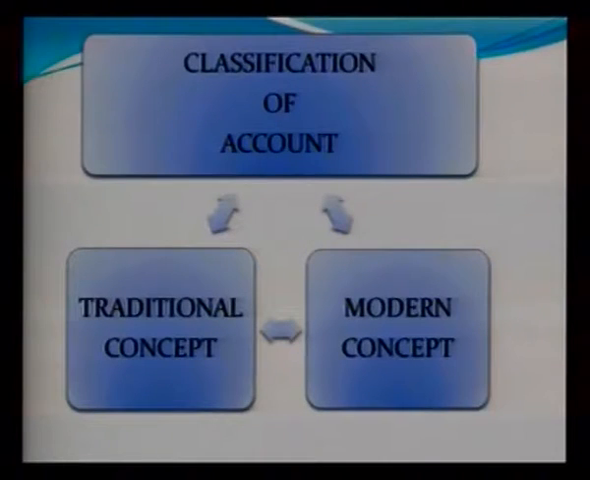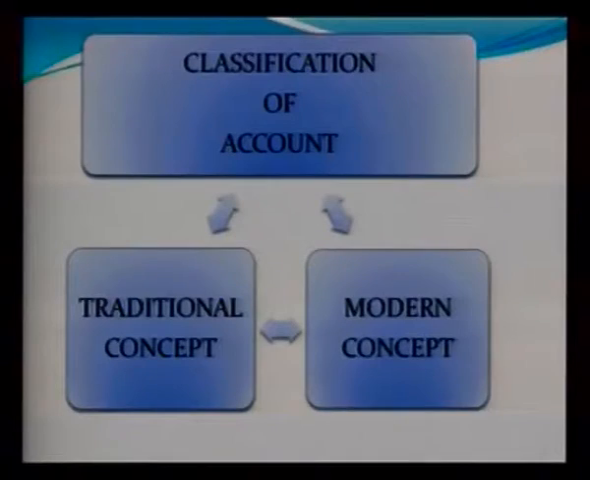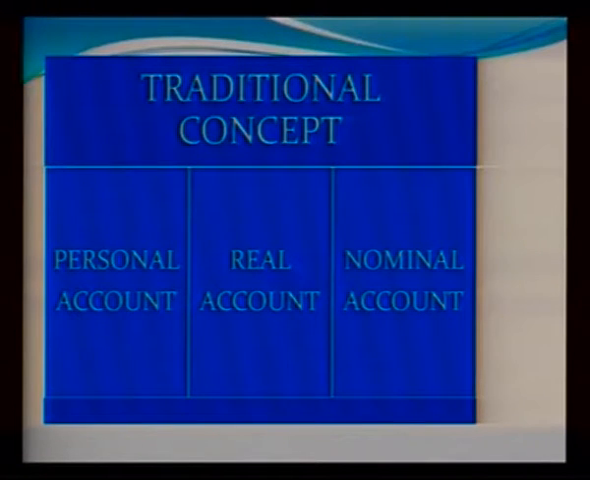Sir, once we have come to know the meaning and the advantages and limitations of the double entry system, I would like to know how we can classify the accounts into various categories. We can classify our accounts into two parts. One is traditional concept and the other is modern concept. What is this traditional concept? This is the old concept. In the traditional concept, we divide our accounts into three parts. One is personal account, the second is real account, and the other is nominal account.